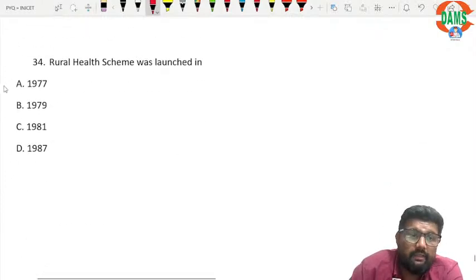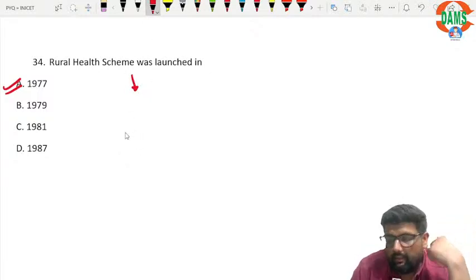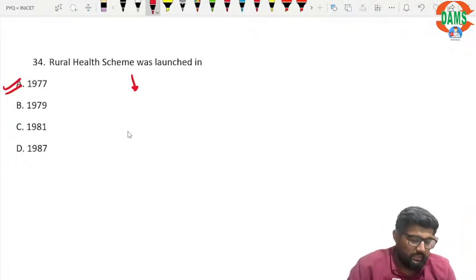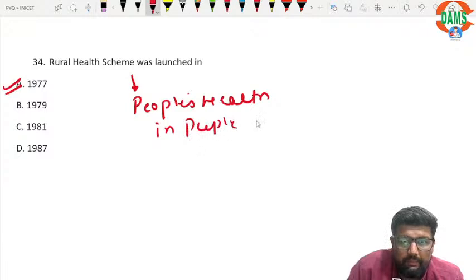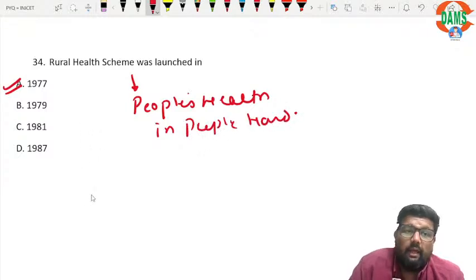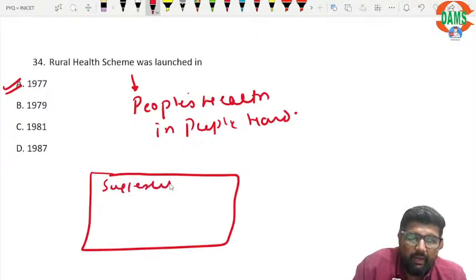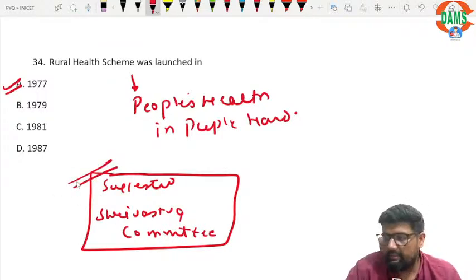The rural health scheme was launched in 1977. The fact here for the rural health scheme is that it places people's health in people's hands, right? One additional point: this was suggested by the Srivastava committee. In case they ask who suggested this rural health scheme, it was the Srivastava committee.